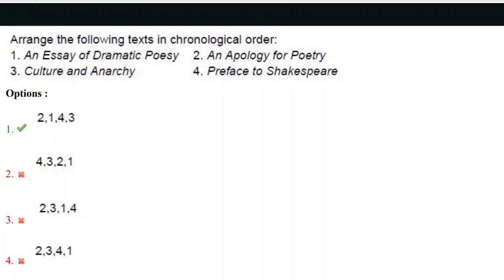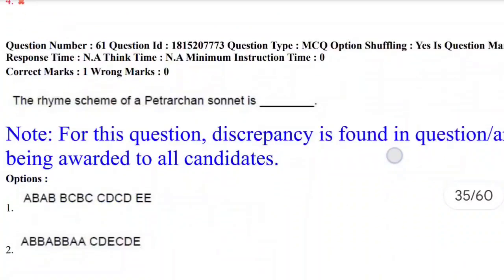Again, I'm giving you work: you need to find the authors of these works: An Essay of Dramatic Poesy, An Apology for Poetry, and Culture and Anarchy. These are canonical texts. You can expect questions from these famous works. That's why you need to find the publication dates and the author names of these major works. So the correct answer here is the first option. Let's move towards the next question.